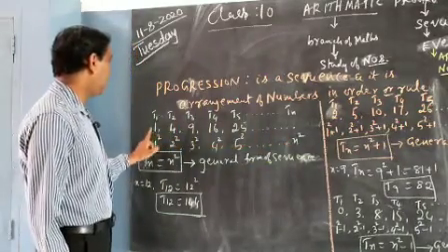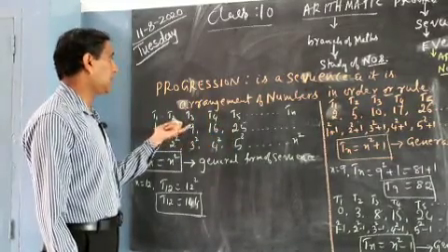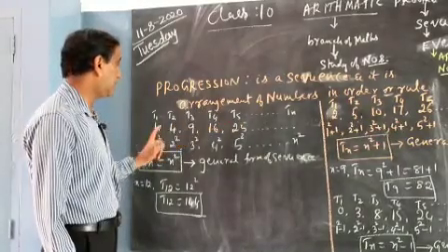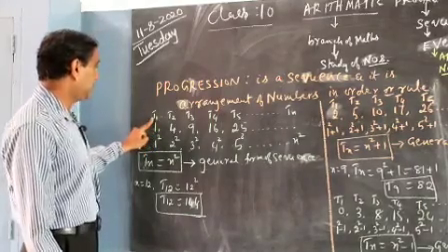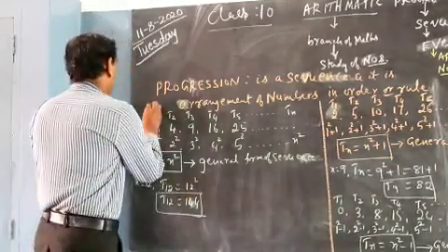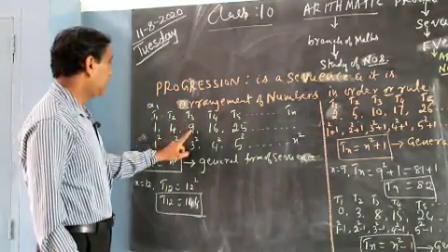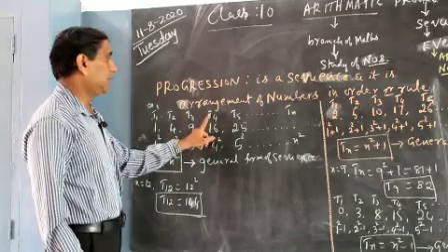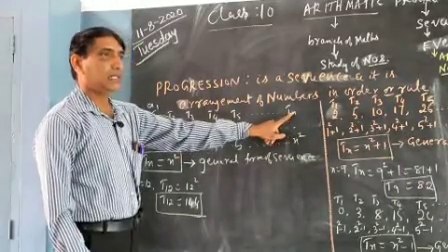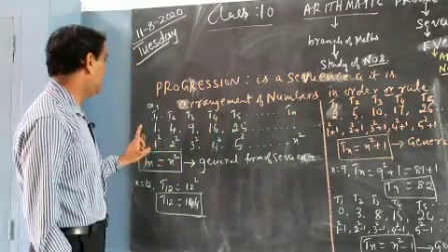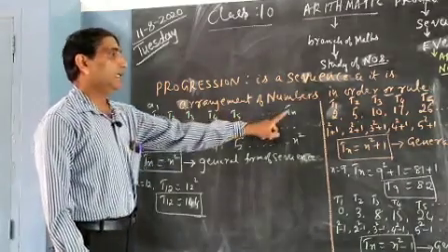Here 1, 4, 9, 16 and 25 is a sequence. These perfect square numbers are arranged according to some order. In this sequence, 1 is the first term, denoted by T1, but in your textbook it is denoted as A1. No problem. The second term 4 is denoted by T2, the third term by T3, the fourth by T4 and the fifth by T5, and so on. Tn means the nth term of the sequence.